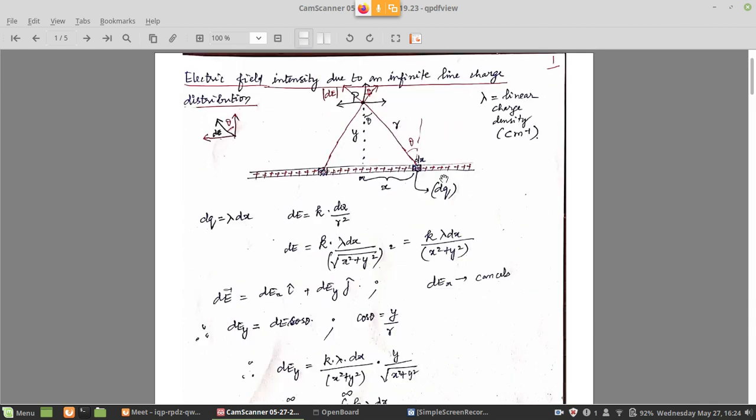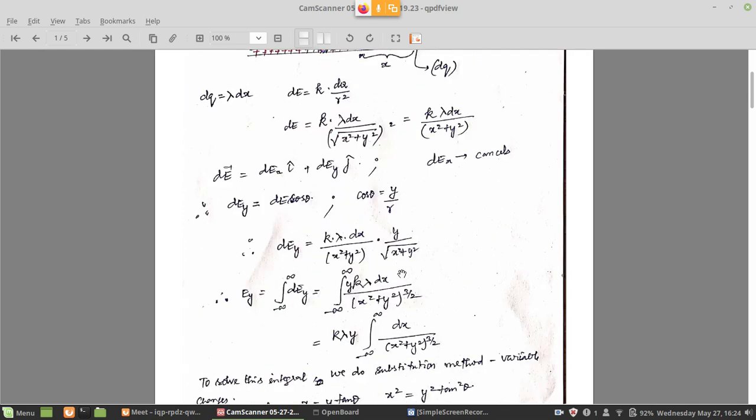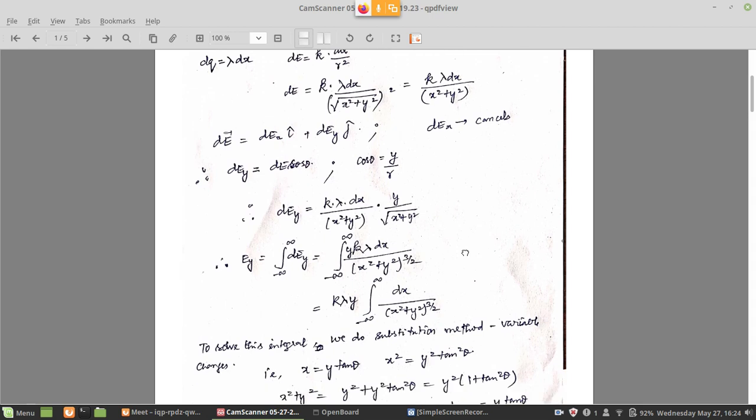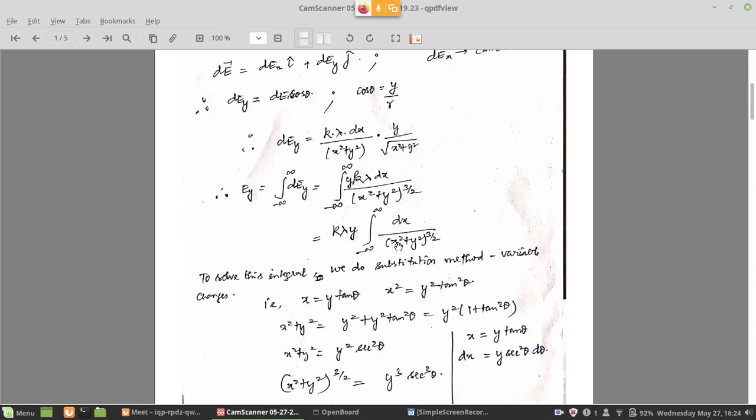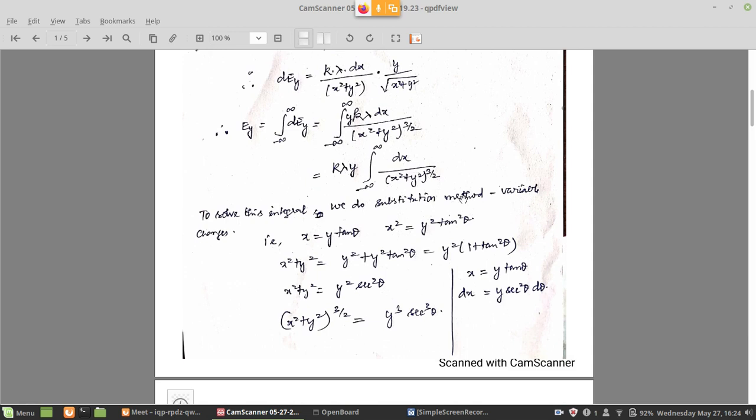Now if you go along the length of the rod, it may extend to infinity, but still if you go along the length of the rod and integrate, x is changing. I can take another element here, I can take another element anywhere else on the rod. So x is what is changing, so the variable here is x. So I have to do integration with respect to x. So already I have dx, so dx divided by whatever is remaining, x square plus y square power 3 by 2. Now this integral we have to solve by the substitution method.